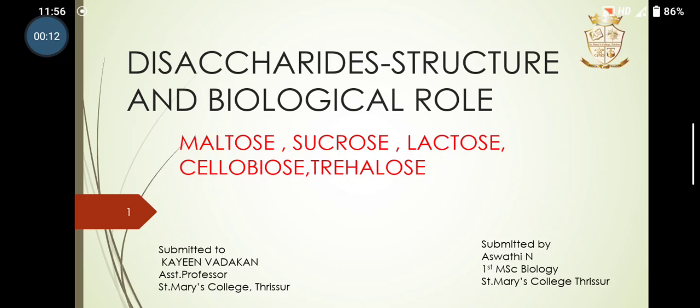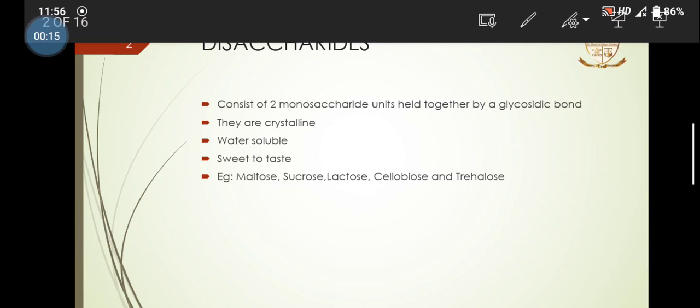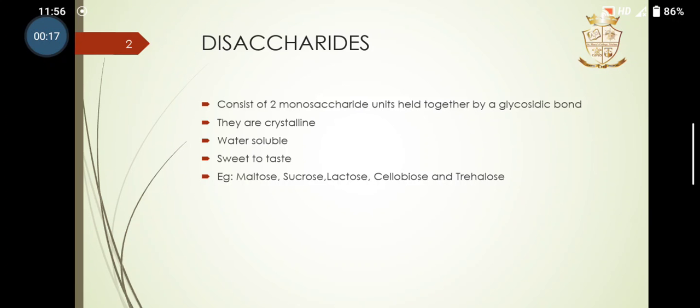As we know, what are disaccharides? Disaccharides consist of two monosaccharide units held together by a glycosidic bond, and they are crystalline in nature. They are water soluble and sweet to taste. They are of two types: reducing sugars and non-reducing sugars, classified based on the presence of a free aldehyde or ketone group. The examples are maltose, sucrose, lactose, cellobiose, and trehalose. These are the major examples of disaccharides.